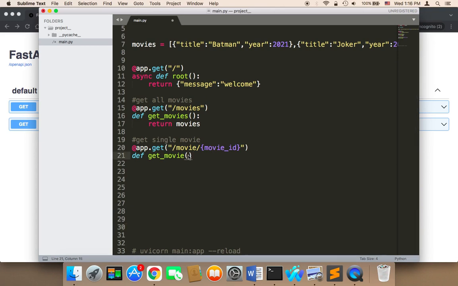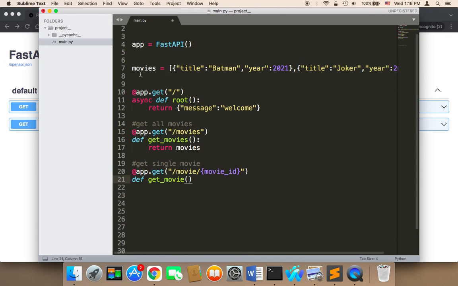And in order for the function to talk to the array, so to speak, it must be given the ID. So we need to say movie underscore ID, which is integer, and then inside that function, we can access the movies array. We can say here movies, and then we can get that specific movie from that array.